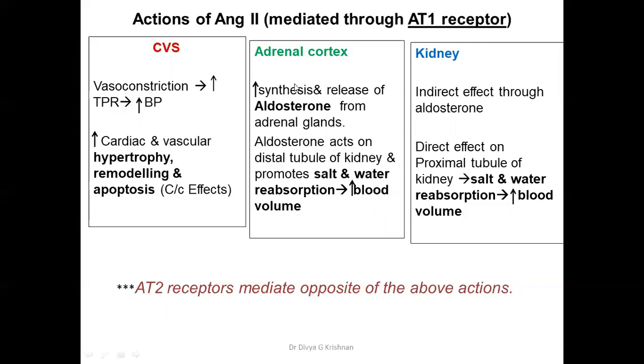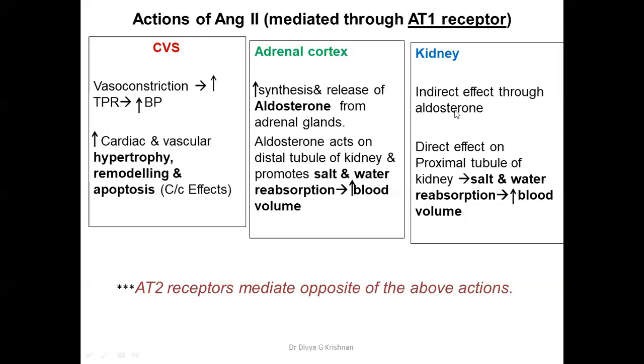On the adrenal cortex, it increases the synthesis and release of aldosterone. This aldosterone, as you already know, acts on the distal tubule of the kidney and promotes salt and water reabsorption, and this causes an increase in the blood volume. And this you have already seen, this was the stimulus in the beginning, a decrease in the blood volume. So here we have an increase in the blood volume as a result of the action of angiotensin 2.